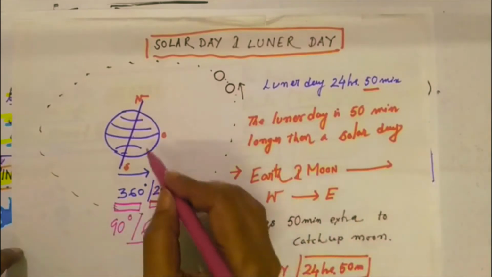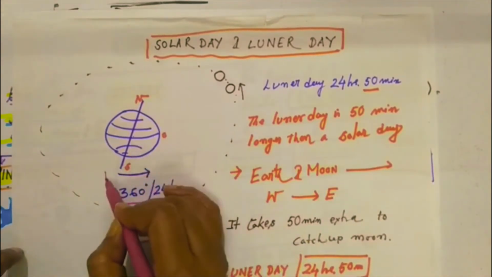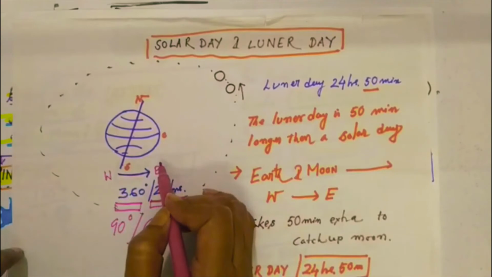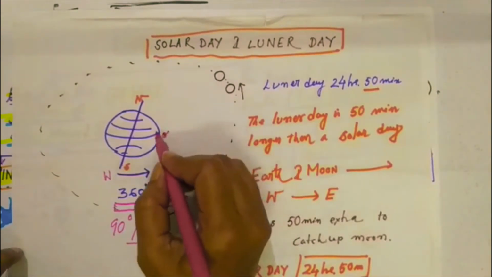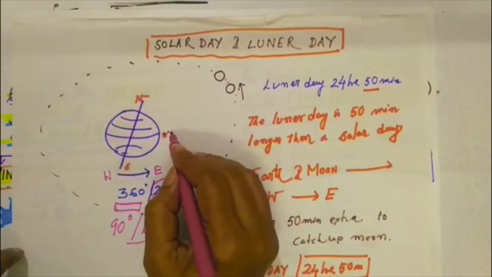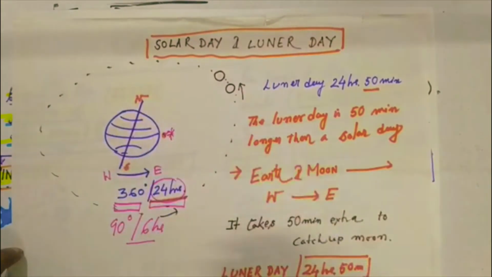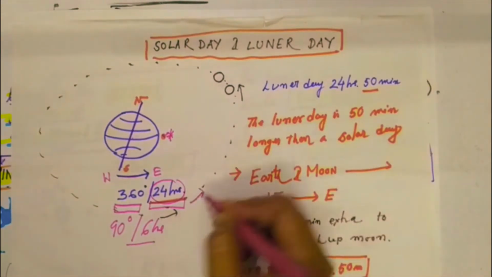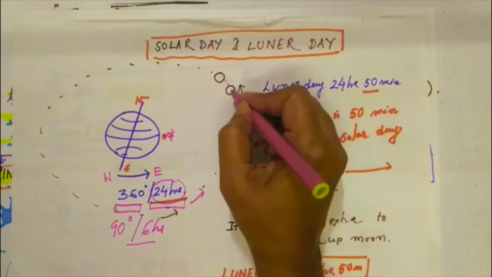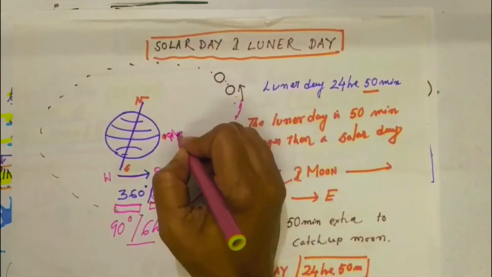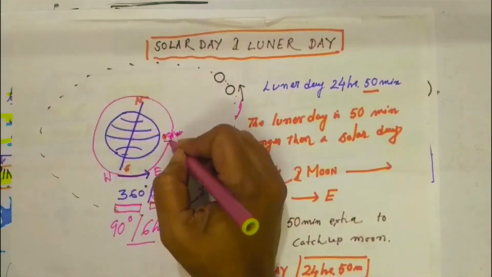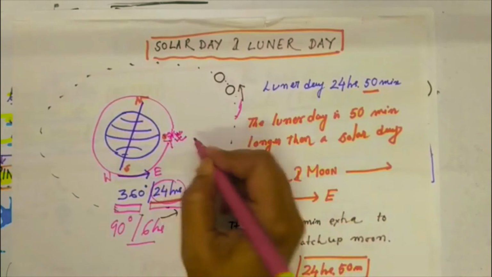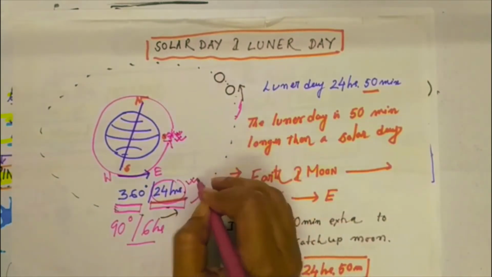Now, if the earth completes its journey from west to east, one rotation, it takes 24 hours. And suppose the earth starts to spin, and after 24 hours the earth will reach the same location. And the moon is also moving, and the direction is the same, west to east. So suppose the earth starts to spin from that point, and after 24 hours it completes one spin and reaches the same location, and it takes 24 hours.